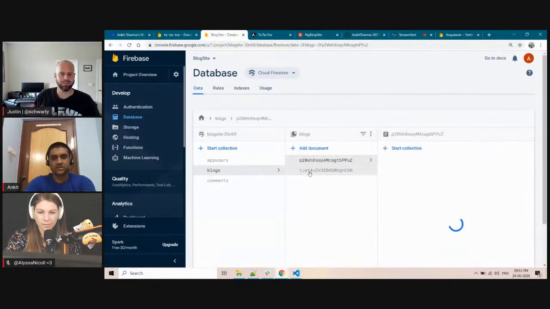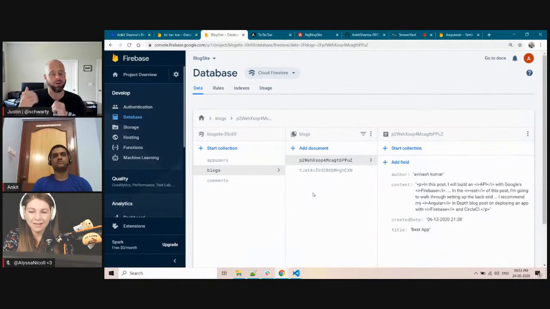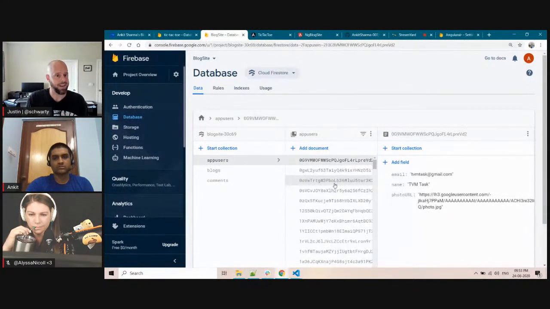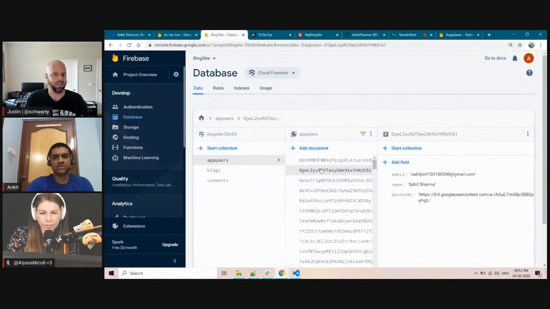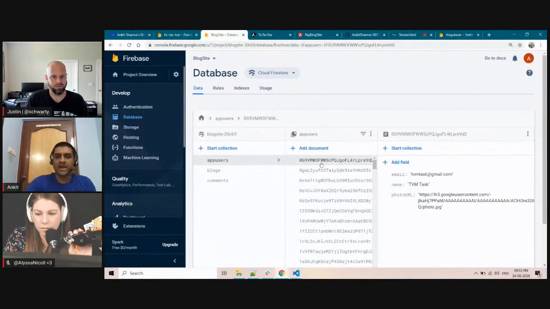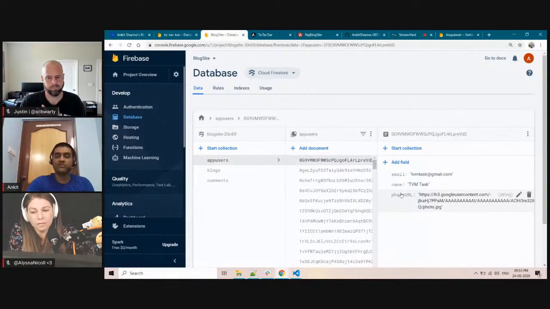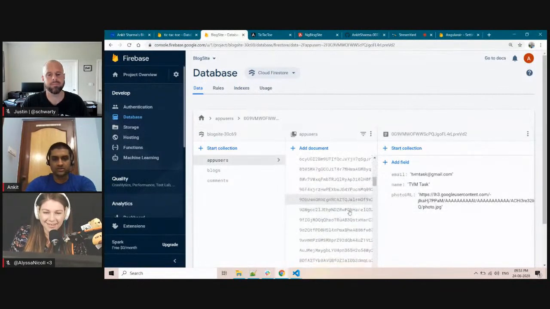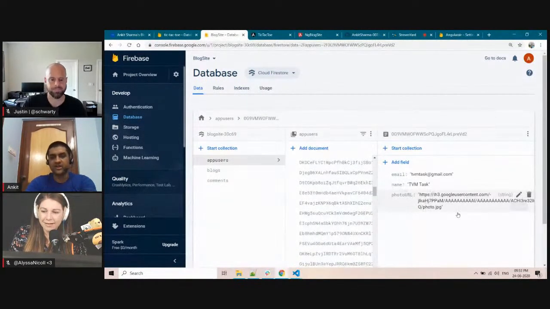Then this is the blogs collection. Real quick on the user. So you're able to go to Firebase, say I want to allow authentication and authorization, and then configure what fields you would ask for from a user when they use single sign-on. Is that correct? Like you can say, hey, we want to allow the photo URL and their email address. No, I am by default allowing email, photo URL and name. And for the admin only, I am configuring it. I will show you in a bit that we can add an extra field over here and add it as isAdmin. Then we can use that in our Angular application. So I will show you how I am handling the admin part.